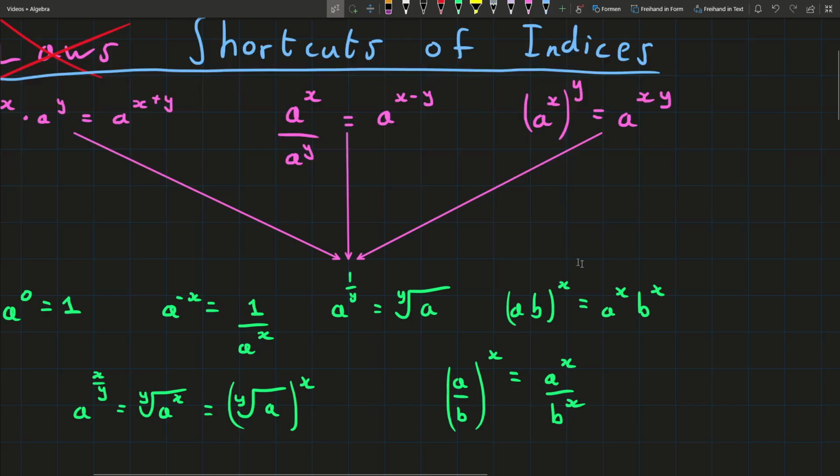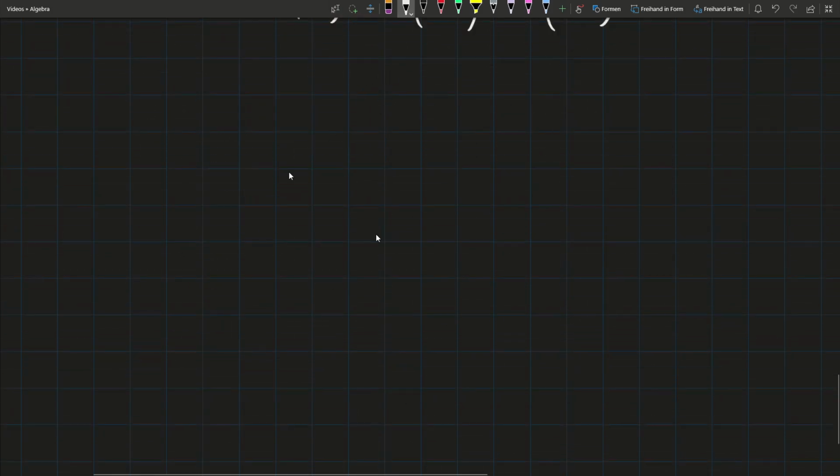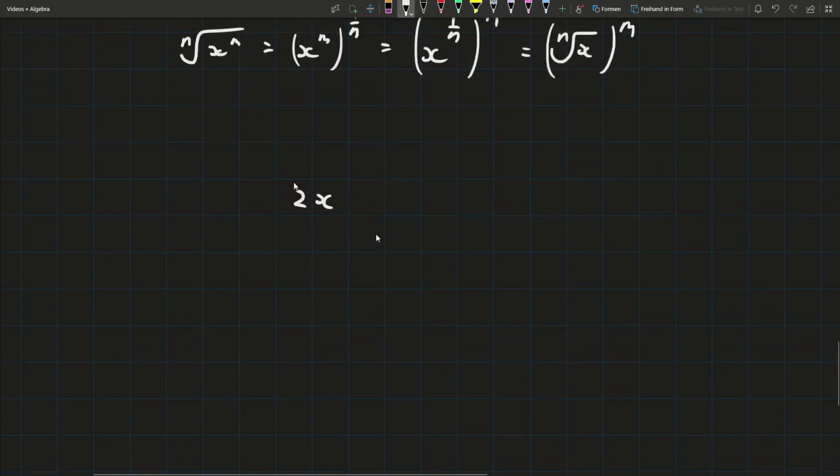So now we've done most of the rules here, I just want to talk about these two as well quickly, because this is the one that really confused me when I was learning. I very distinctly remember, I'm pretty sure it was something like 2x squared. And I remember asking my teacher, well, if I'm squaring it, am I squaring just the x, or do I square both of them? And she said, you just square both of them. And I was like, okay. And I always kept forgetting that, and I kept doing it wrong. But if I could understand why, then I could have remembered it so much more easily.